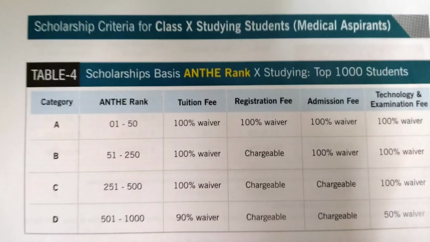In category C, the rank is 250th to 500th, and in this case the 100% tuition fee is free. The registration fee and admission fee are chargeable, and the technology and examination fee is 100% free. You can click a snapshot of this or pause the video for more details. I am skipping this part, and now we will move to cash awards for medical aspirant students.